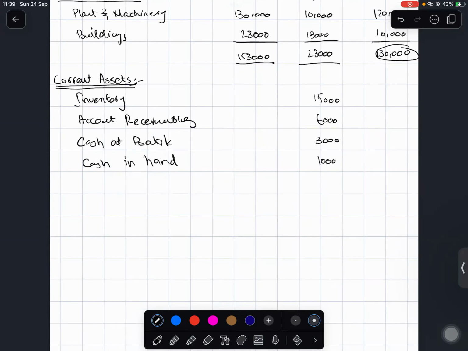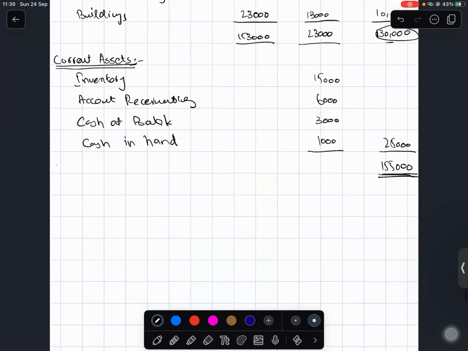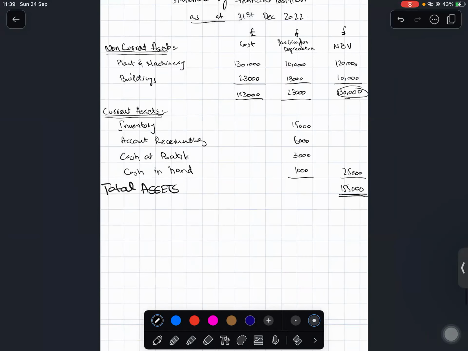We write all this, total all this, and we get 25,000. We add this 25,000 and this 130,000, and we arrive at 155,000. We put double lines underneath, and over here we give it the heading of total assets. So this is the asset portion of your statement of financial position.